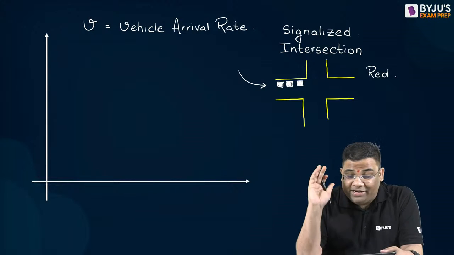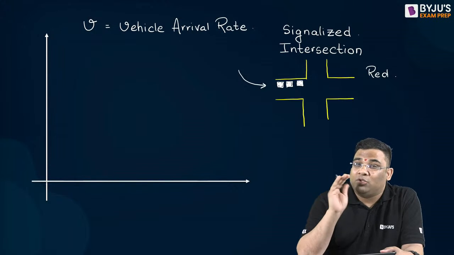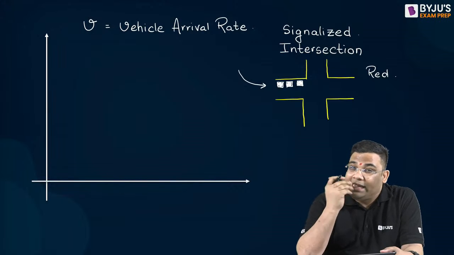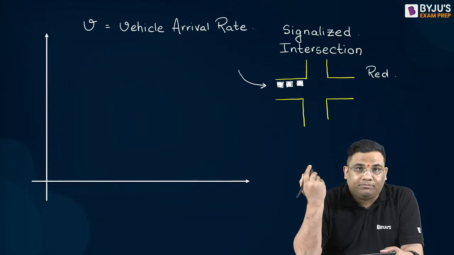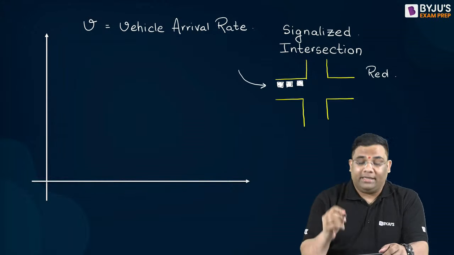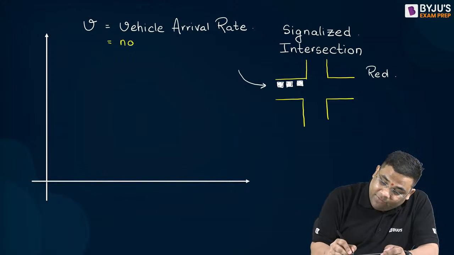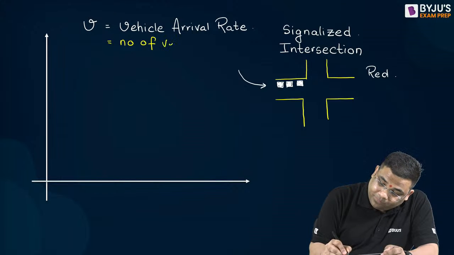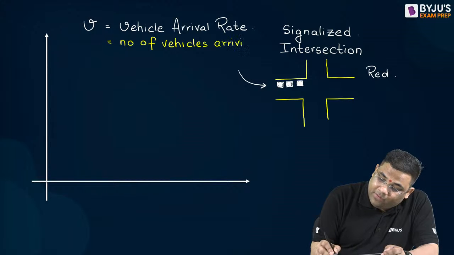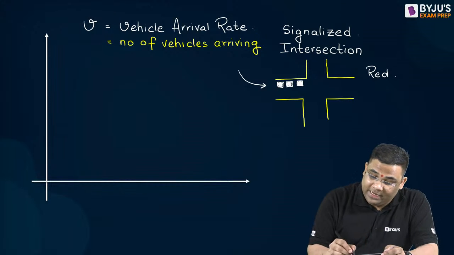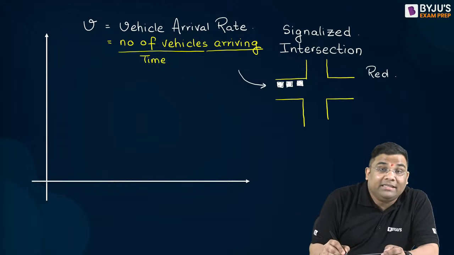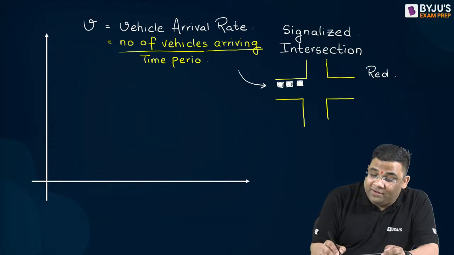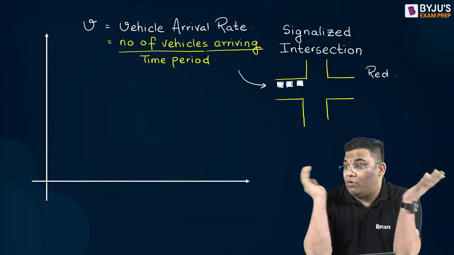Vehicles are arriving in the intersection at a particular rate. So what will be the unit of this? Any random guess which you want to do? Very good. Somebody answered vehicle per hour. Yes. So this particular thing, it is the number of vehicles arriving, divided by a time interval, or I can say time period. That time period might be 1 minute, 1 second, or 1 hour.